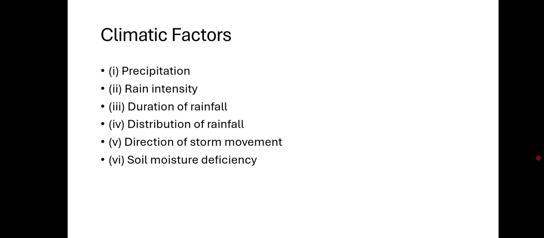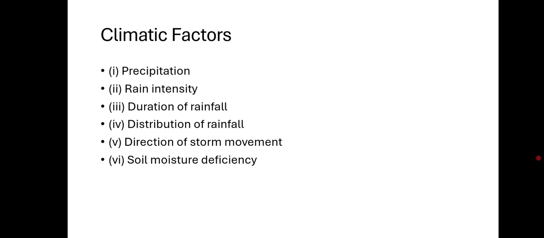Then direction of storm movement. If the storm moves upstream of the outlet, runoff at the outlet occurs slowly, at a much later time. But if the storm occurs near to the outlet, runoff is quite quick and with the higher magnitude.